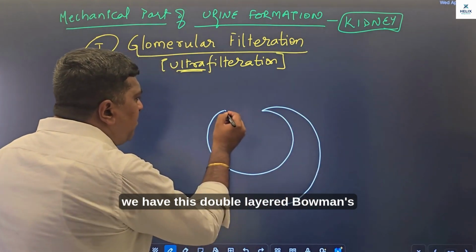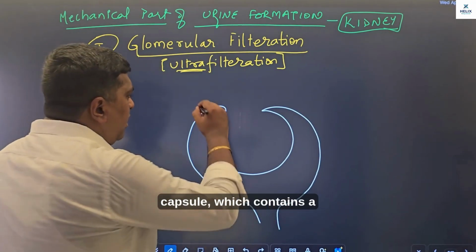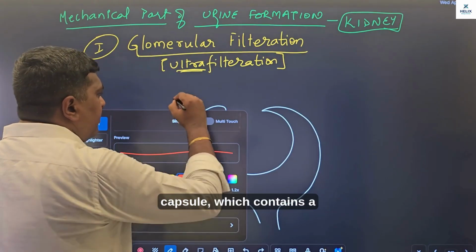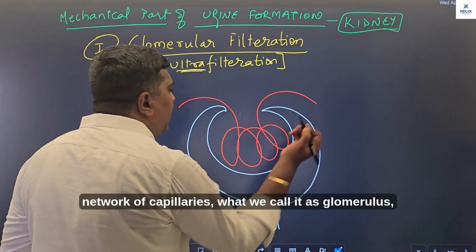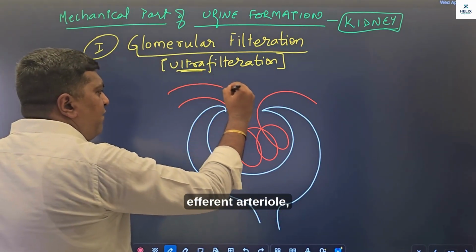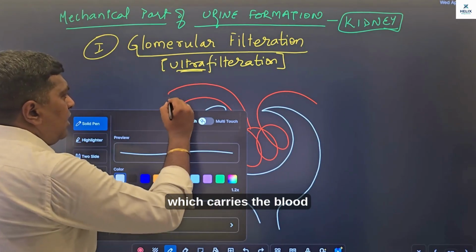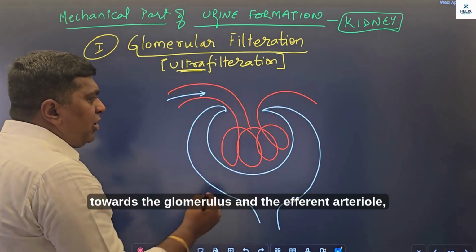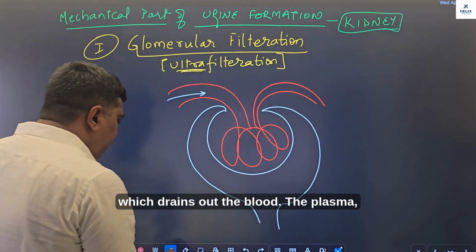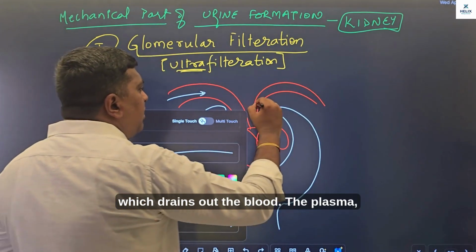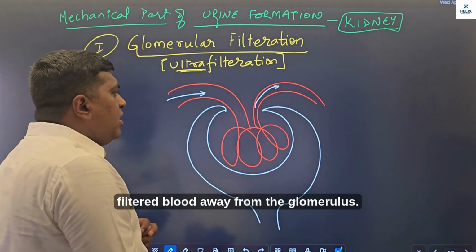where we have this double layered Bowman's capsule, which contains a network of capillaries, what we call the glomerulus, the afferent arteriole, which carries the blood towards the glomerulus, and the efferent arteriole which drains out the filtered plasma, filtered blood away from the glomerulus.